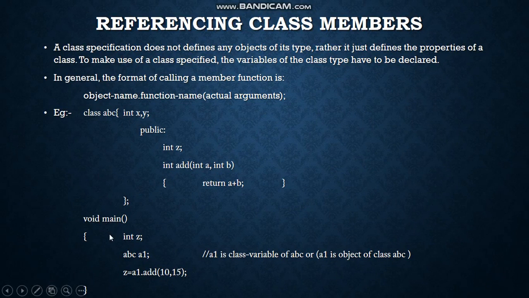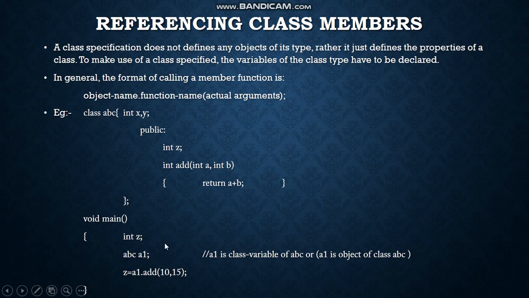Okay, then I have written void main. Then over here again I have declared z. Now this will work the same as the previous one. Here there is no need of an access specifier, so please remember, do not add any public or private over here. Then I have created an object of the class.